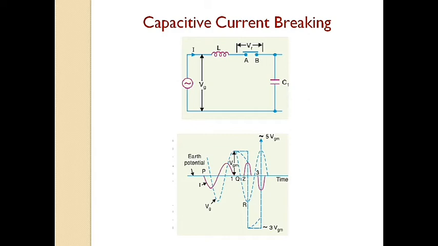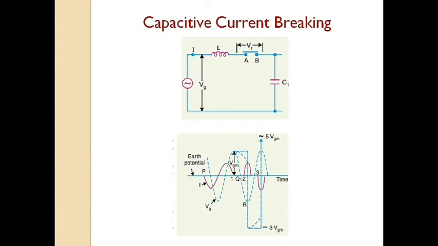After about half a cycle further, the aforesaid events are repeated on an even more formidable scale, and the line may be left with a potential of 5 VGM above the earth potential. Theoretically, this phenomenon may proceed infinitely, increasing the voltage by successive increments of 2 times VGM.